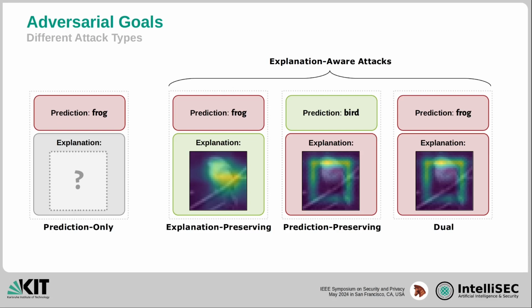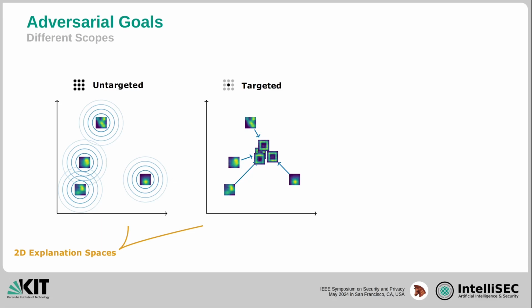In the prediction-preserving and the dual case, the goal was to alter the explanation. We found 3 different ways in which an adversary might want to alter explanations. The naming scheme is similar to the one used in prediction-only attacks. In prediction-only attacks, however, the label is just a scalar. The explanations, on the other hand, are high-dimensional, giving us more possibilities.